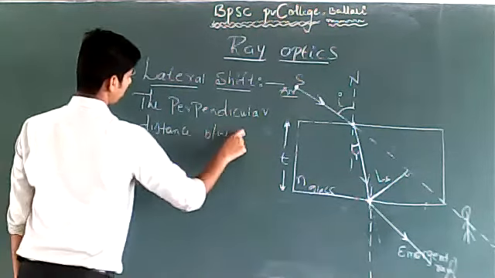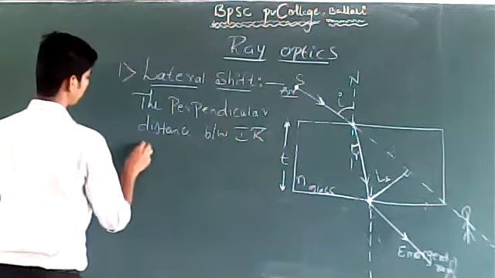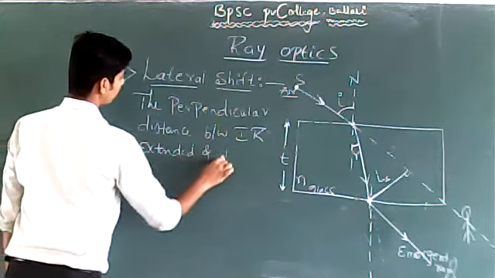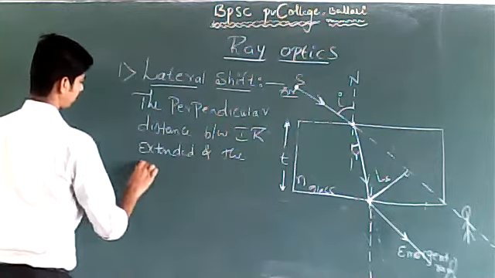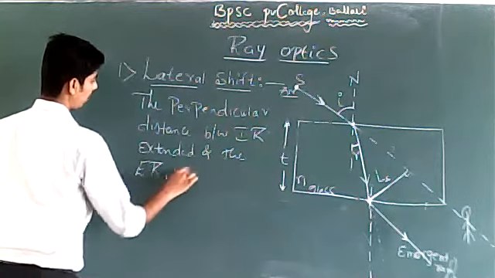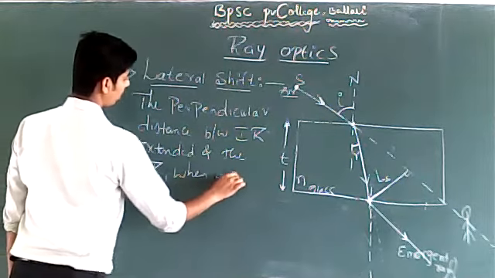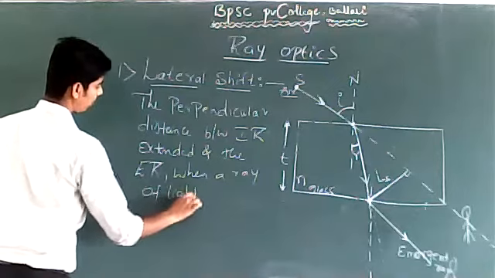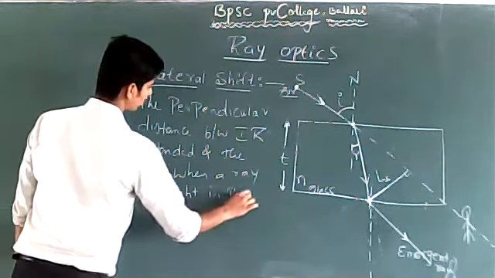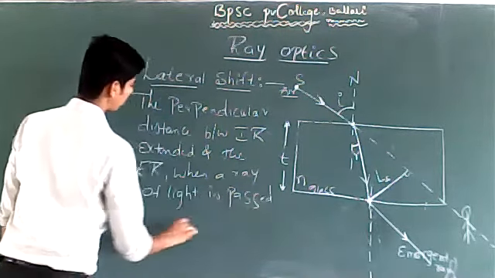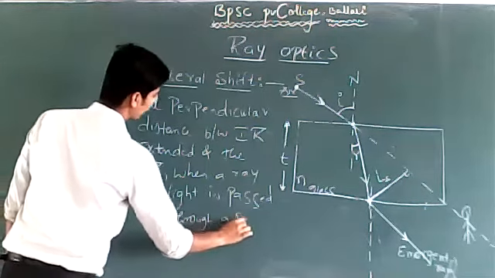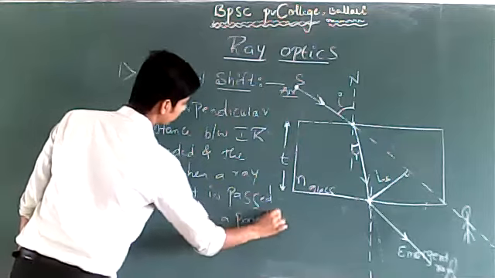between the incident ray extended and the emergent ray when a ray of light is passed through a parallel sided glass slab.